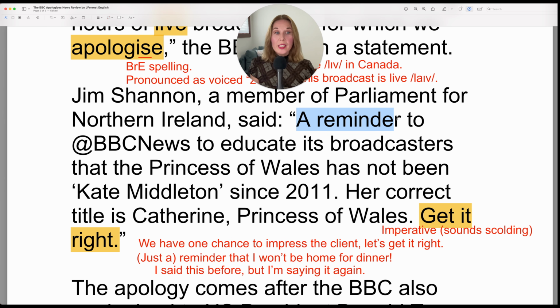Let's review this. A reminder to someone to do something. This is very common to use this word reminder. It's a noun. That's why they have this "a," because it's the article with the noun. Now, a reminder means I want you to remember something.